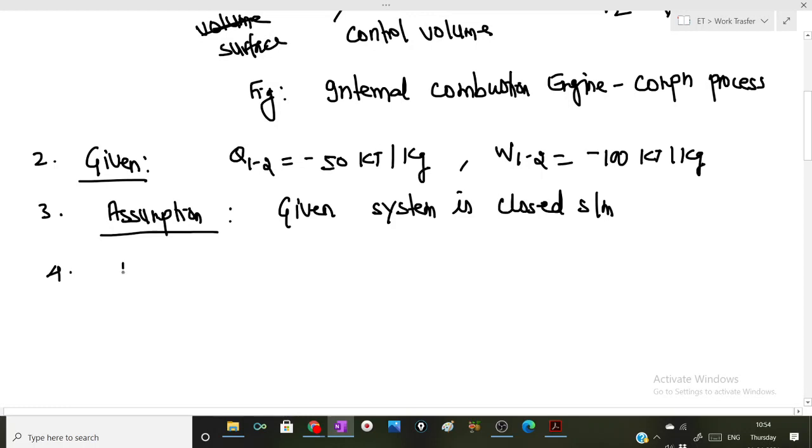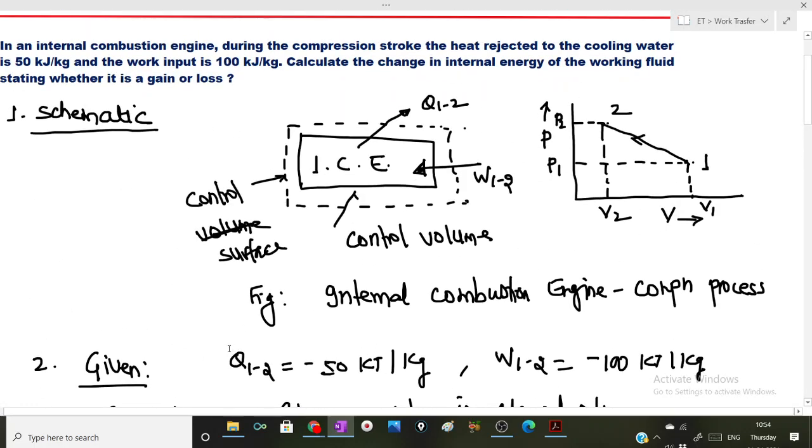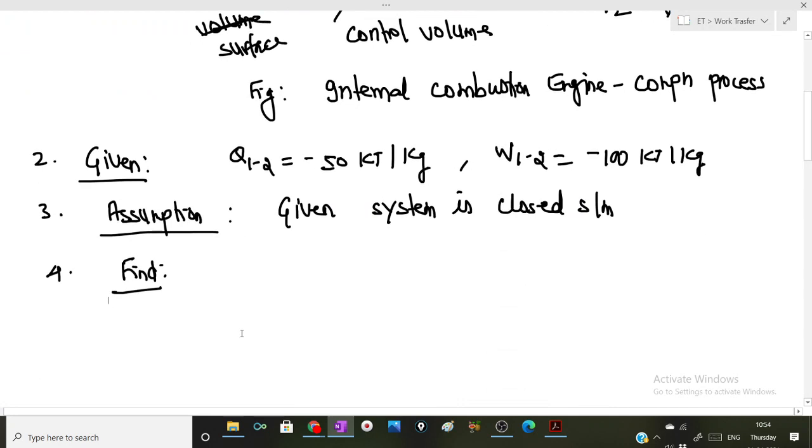Number 4, find. What you are supposed to find? Calculate the change in internal energy of the working fluid, stating whether it is a gain or loss. So what you are supposed to find is delta U12.